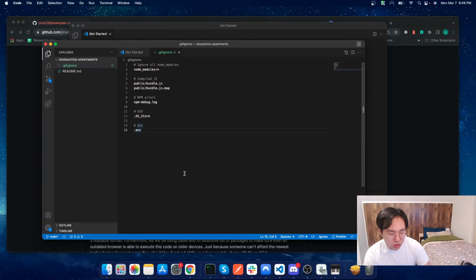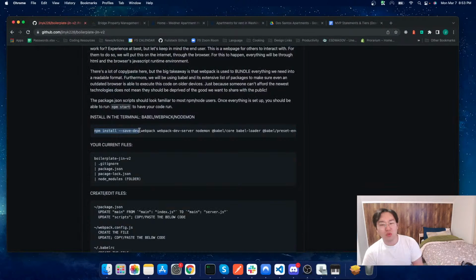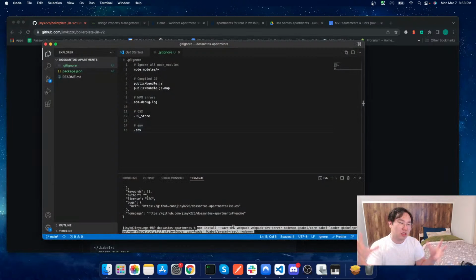Now, there's a lot of things here. We want to save this in our developer tools section because all of these are related to the development environment to get this working. So let's go ahead and copy and paste this in. I don't want to run through every single line, but let's take a quick look. We're saving these in the development section of npm, whereas our production doesn't necessarily have to have these files because it's going to be deployed to a website.